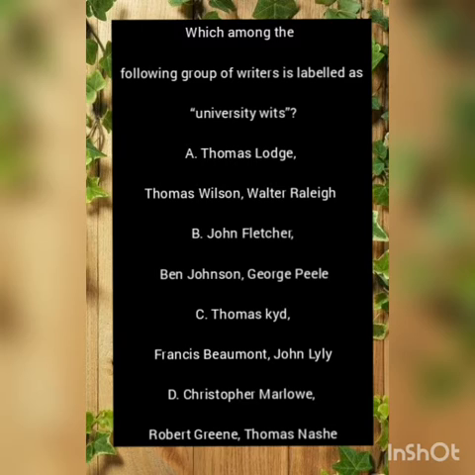The first option says Thomas Lodge, Thomas Wilson, and Walter Raleigh. We all know that Thomas Lodge is from Oxford University, the University of Oxford. But the other 2 writers given in option 1, that is Thomas Wilson and Walter Raleigh, do not belong to the group of university wits.